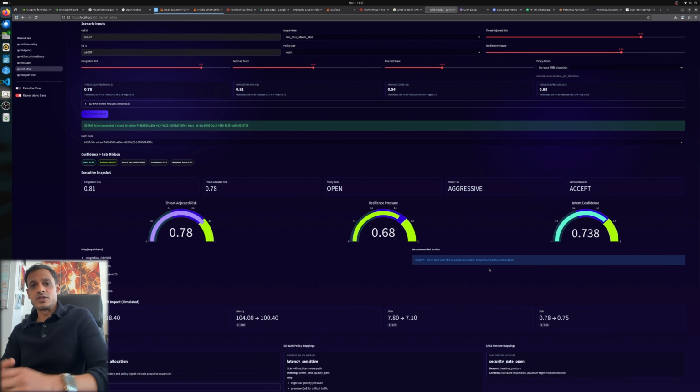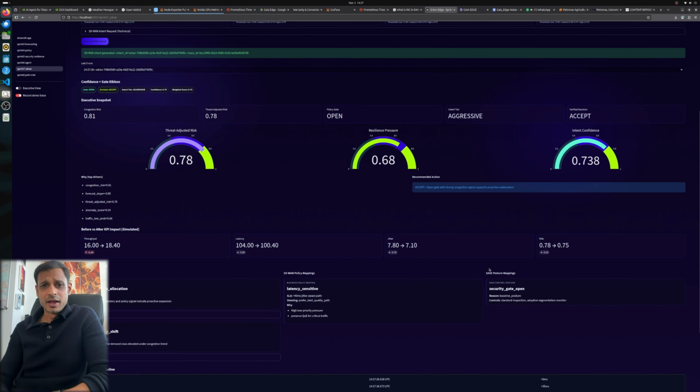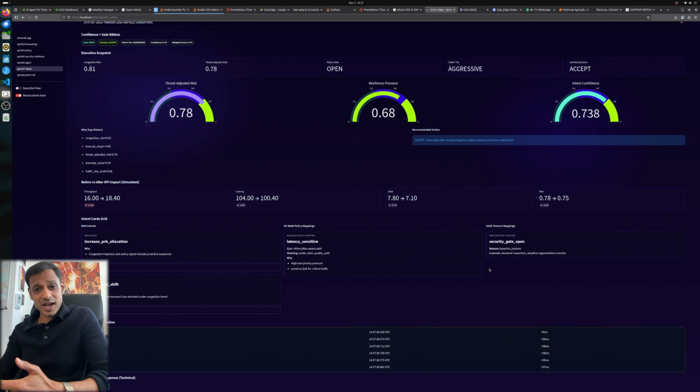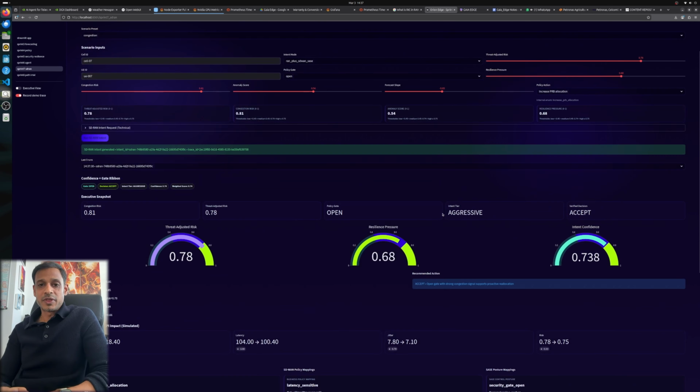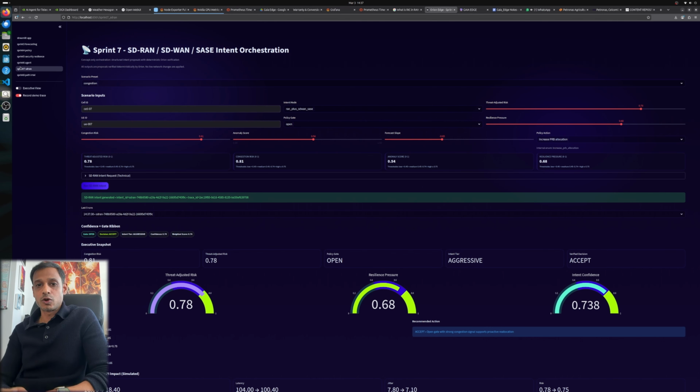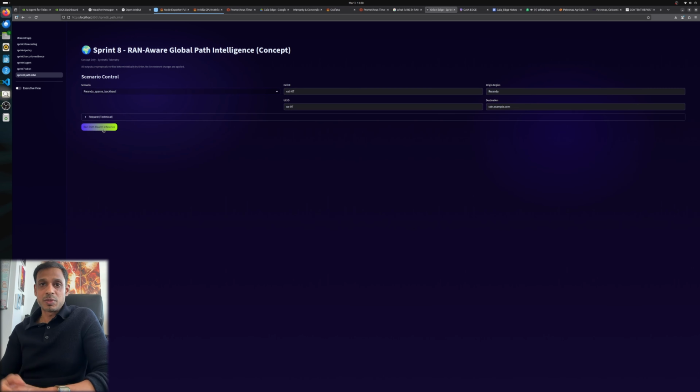And then Sprint 7 is all around SD-RAN with some potential tie-ins to SD-WAN and SASE, Secure Access Service Edge, so that we can really show some of that native or potentially native integration into enterprise security platforms.